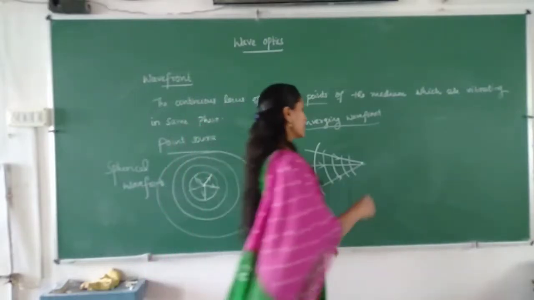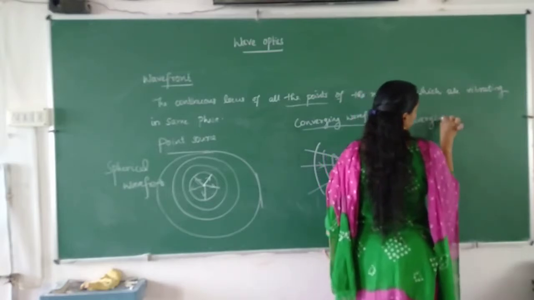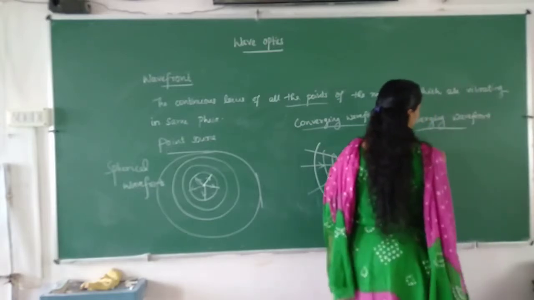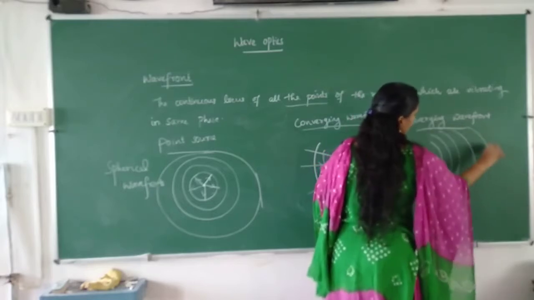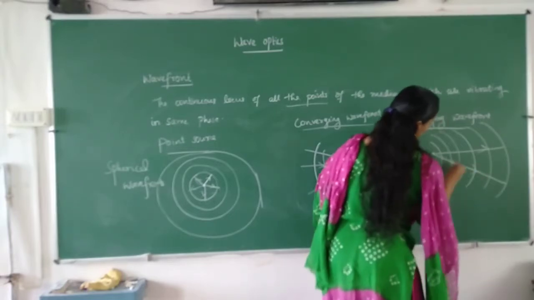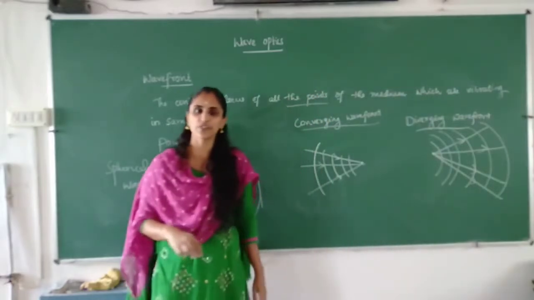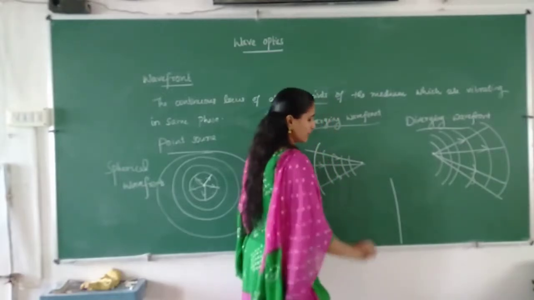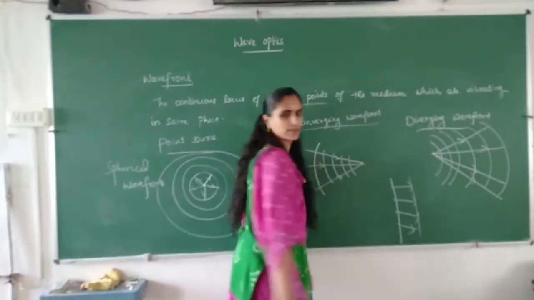And if it is a diverging wavefront, how can we show? A diverging wavefront can be shown from here. The rays are diverging. The wavefront is diverging. So this is a diverging wavefront. And for a plane wavefront, I already told you, we can show that it will be like this. That's it.